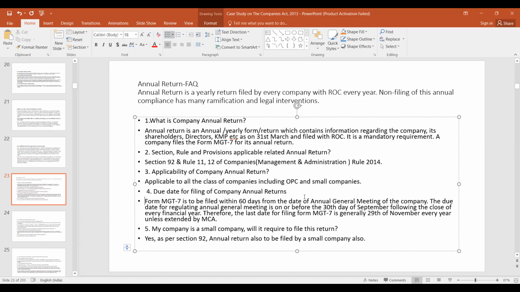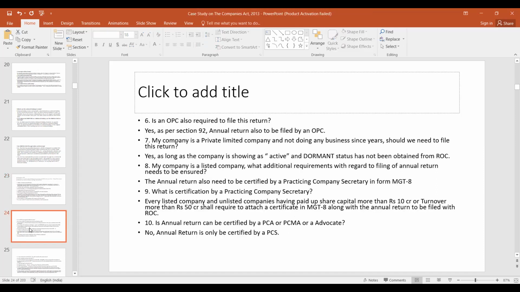Suppose there is a small company, will it be required to file the return? Yes, as per section 92, the annual return also has to be filed by a small company. Now OPC, is an OPC also required to file this return? Yes. As per section 92, the annual return also has to be filed by an OPC. Is there an abridged form of annual return, sir?